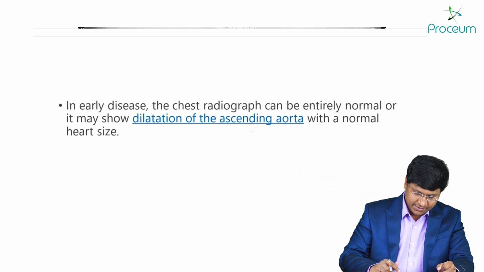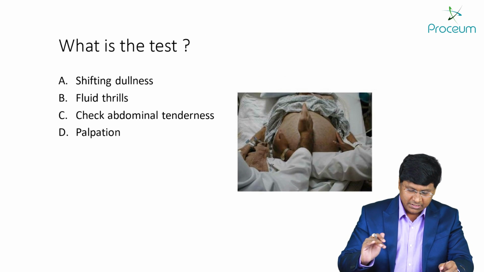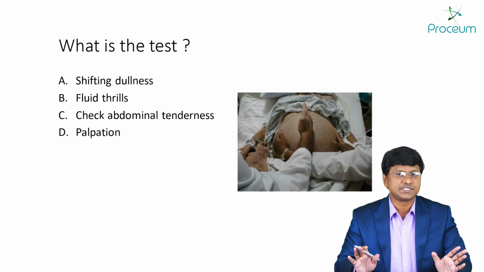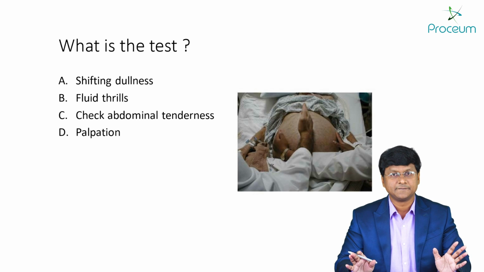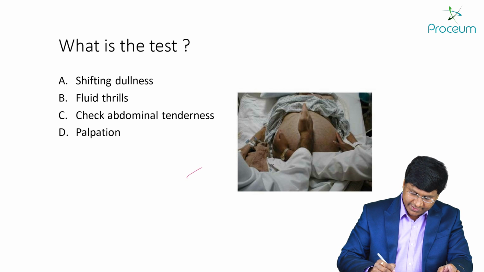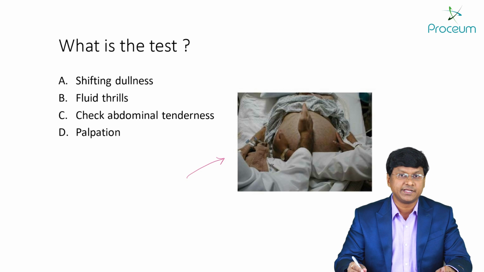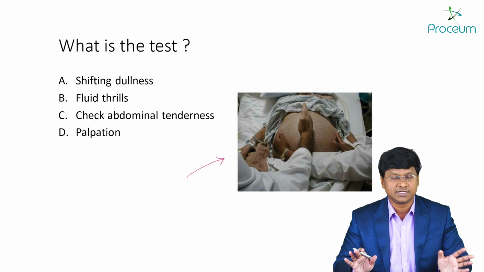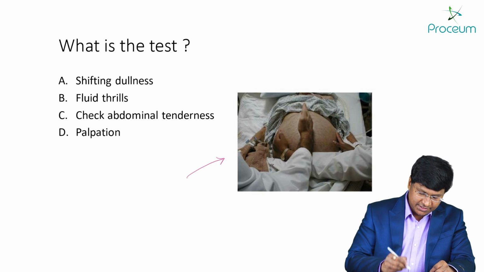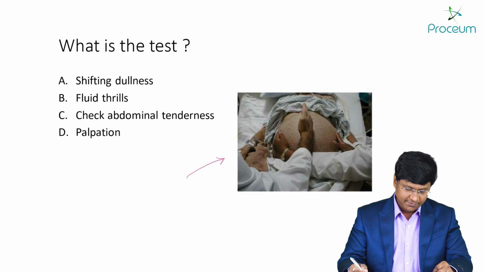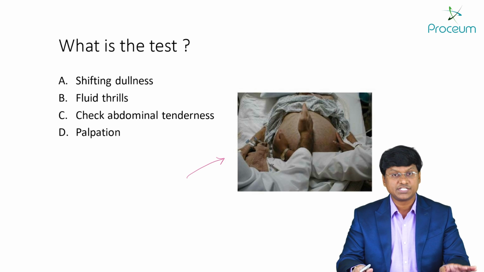Now followed by that, you see the second question. The recall which was given to me was, sir, there was an image based question with the fluid thrill. That was the only recall. So I acquired this particular image from various sources, and this image may not be there in your exam, but the question was similar to this. What is the test? The options given are shifting dullness, fluid thrill, checking the abdominal tenderness, and palpation.